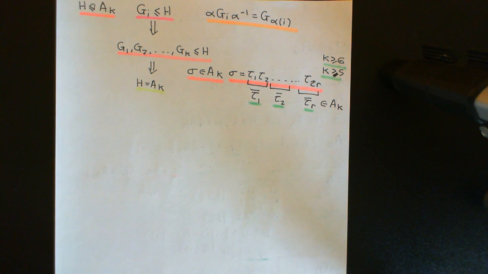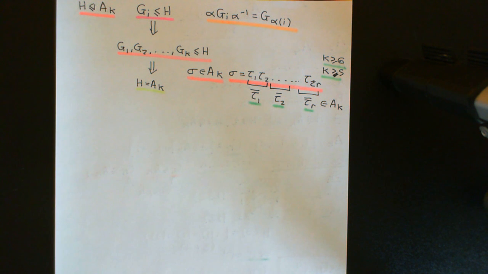We have proven that this non-trivial subgroup, capital H, which is a non-trivial normal subgroup, I've missed that word out, this non-trivial normal subgroup, capital H, cannot contain a non-identity element which fixes any one of the elements of the set 1, 2, all the way up to K. That is, with the exception of the identity element, capital H cannot contain any element that in its cycle decomposition has a 1 cycle.